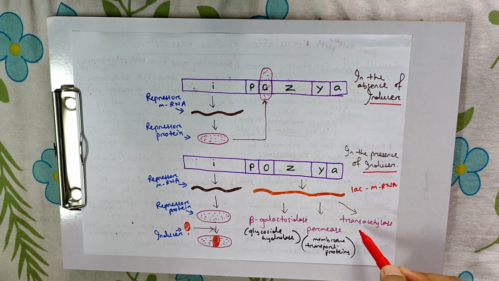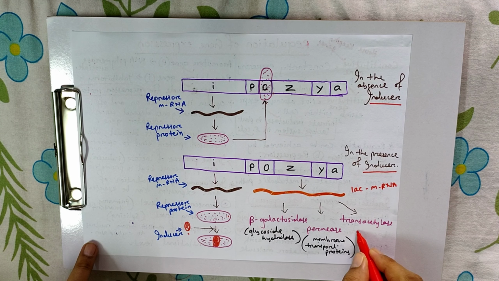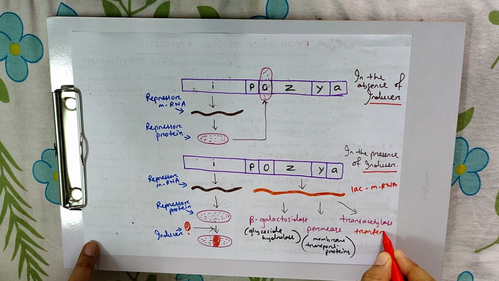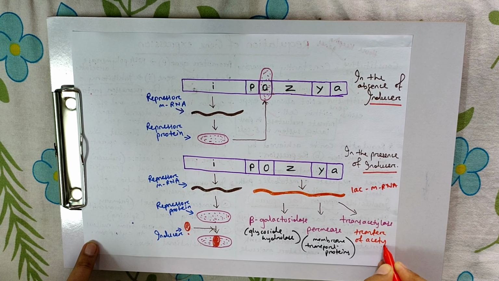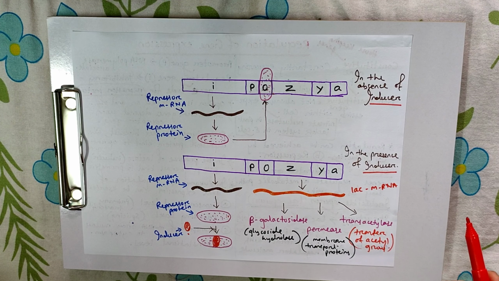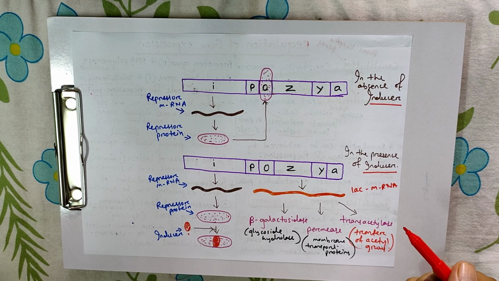And the trans-acetylase enzyme is responsible for the transfer of the acetyl group, especially the formation of acetyl coenzyme A, and acetyl coenzyme A is part of the TCA cycle, tricarboxylic acid cycle or Krebs cycle. In this way, the operon concept is completed. Thank you.